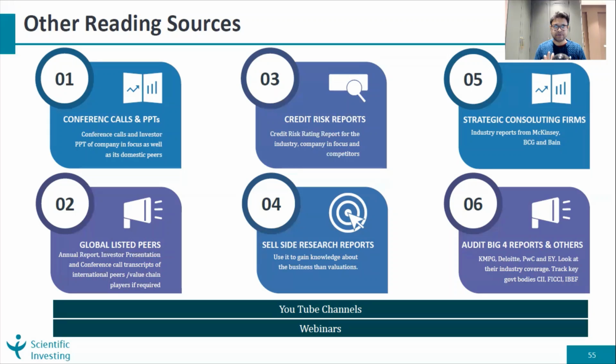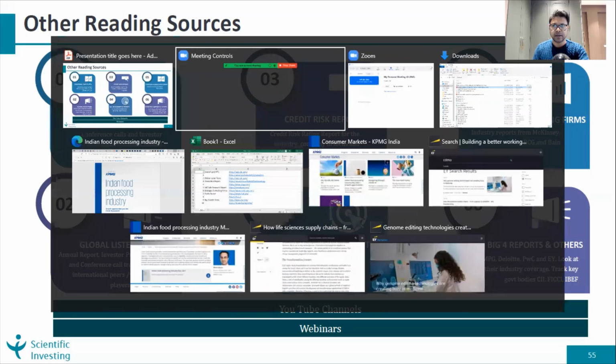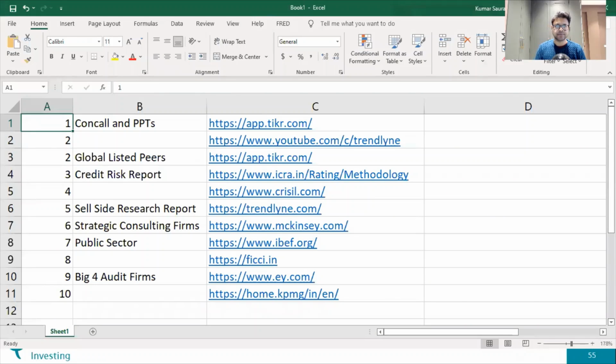So I have identified these 6 different types, and I have also tried to identify the top 10 websites for each of them, which you can see here. My list is not restricted to the top 10, but due to paucity of time, I'm discussing the top 10. I am providing you a Google form below in the description. You fill this Google form with your email ID, and I will send you my whole list in detail. And in the next session on the Funda Bytes, we'll cover how to conduct research on these websites.